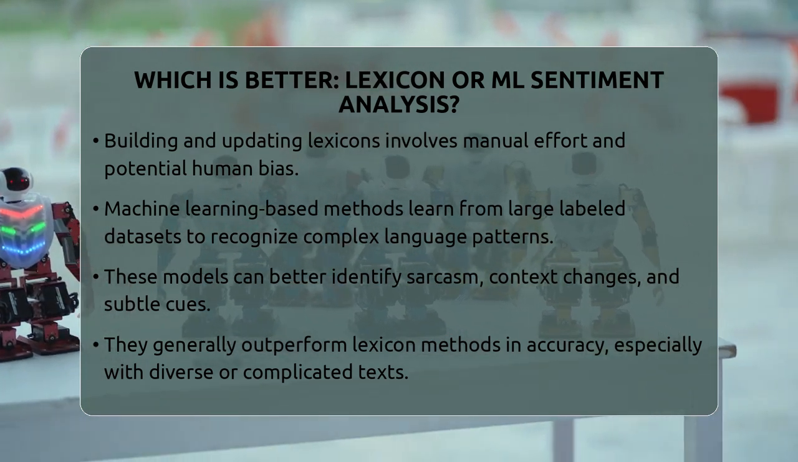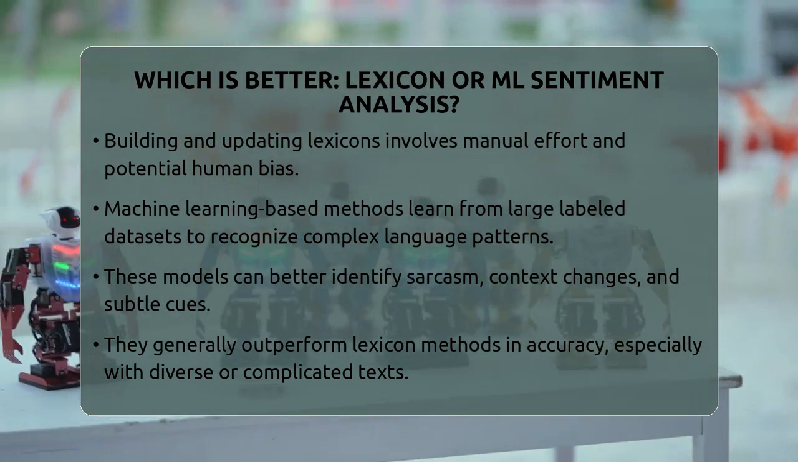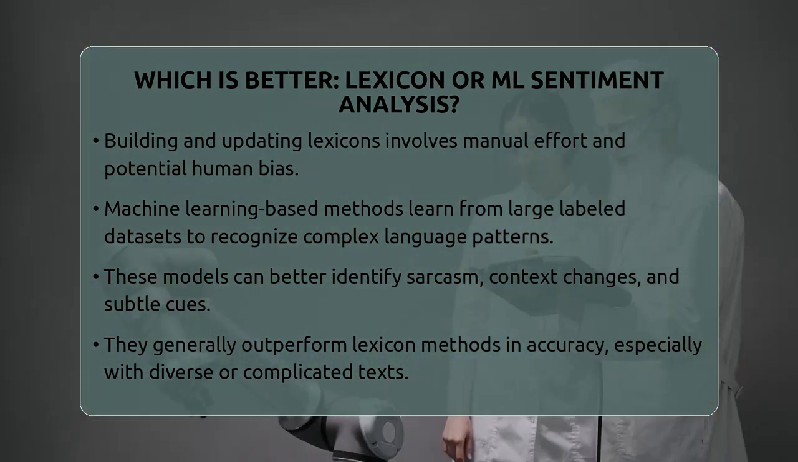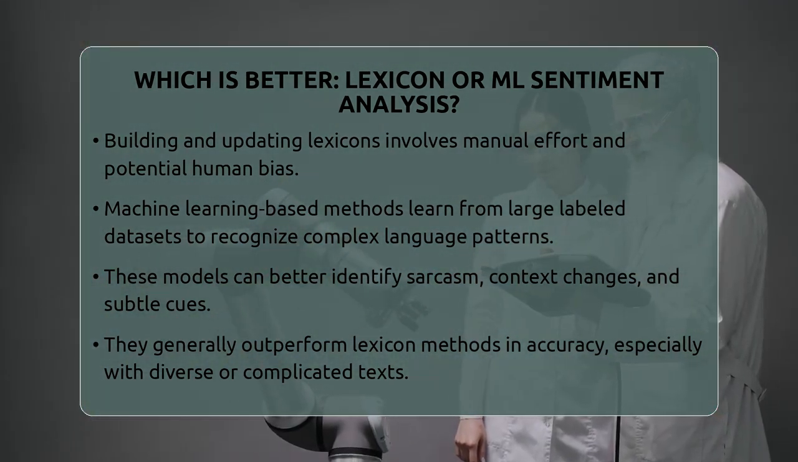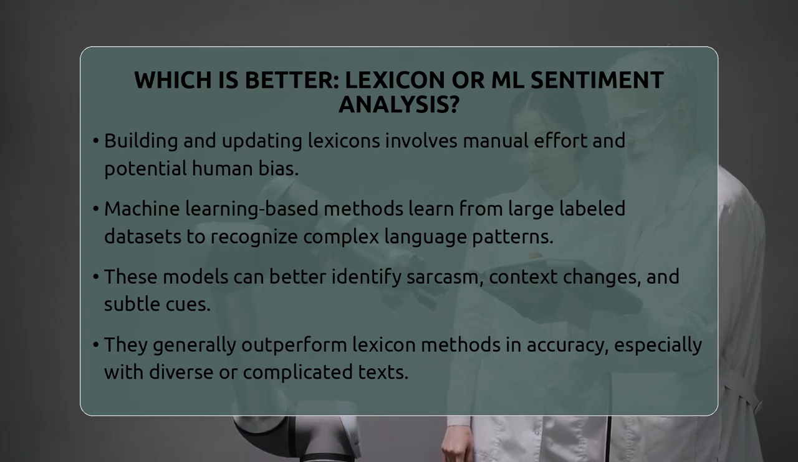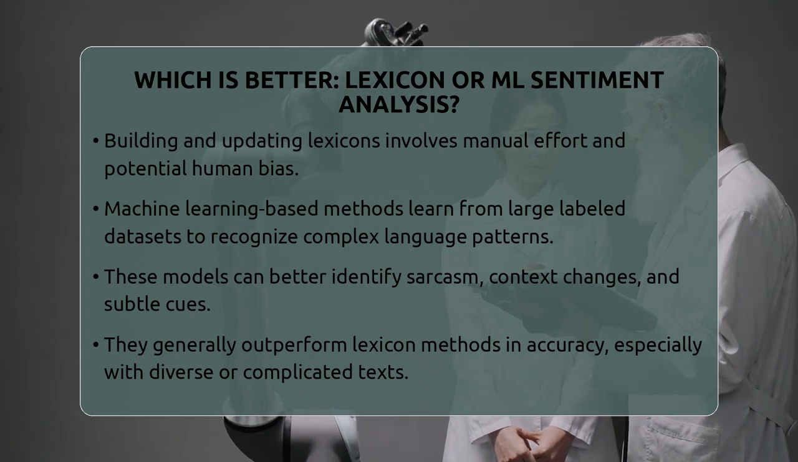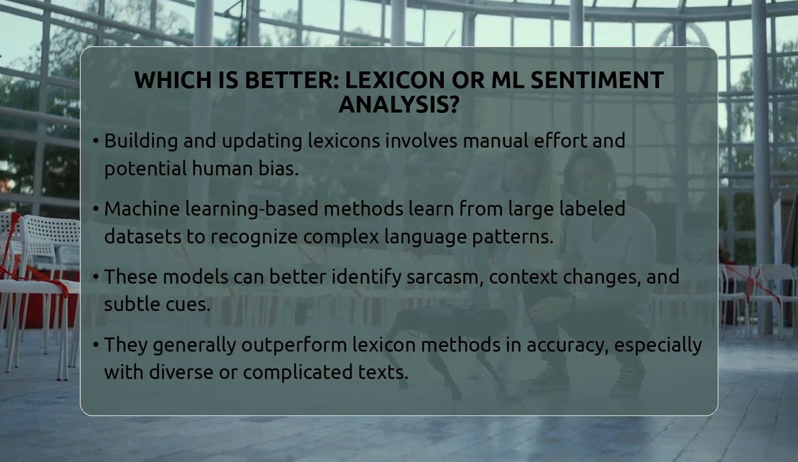But they need a lot of high-quality data to train well. Creating this data takes time and money. They also require powerful computers and technical skills to develop and fine-tune. Sometimes they act like a black box, making it hard to see how they arrived at a decision.